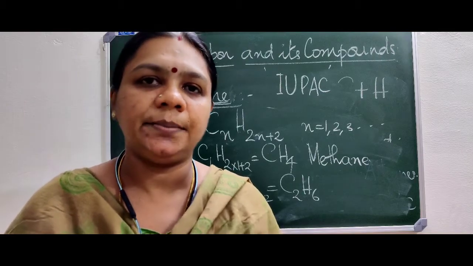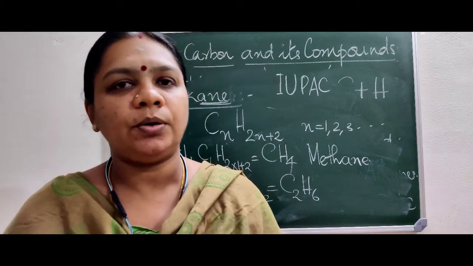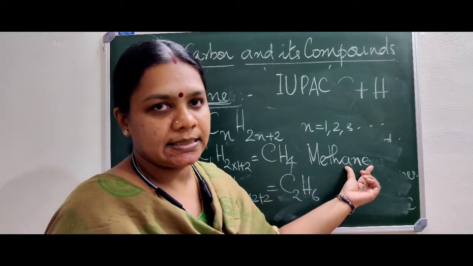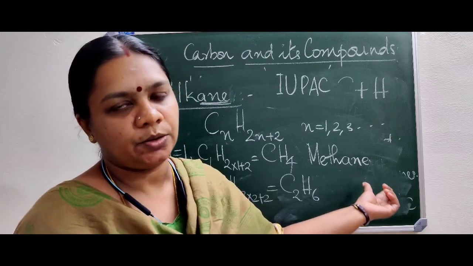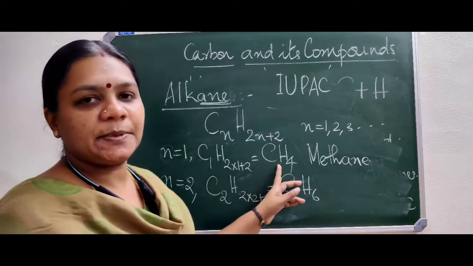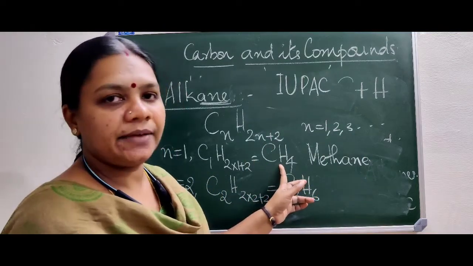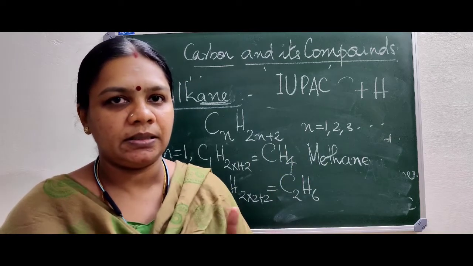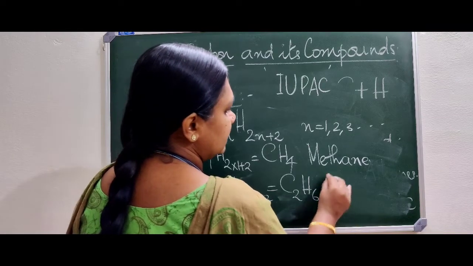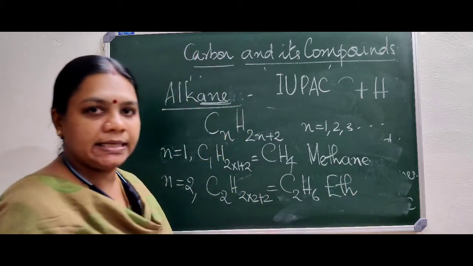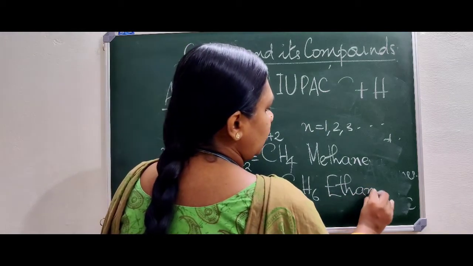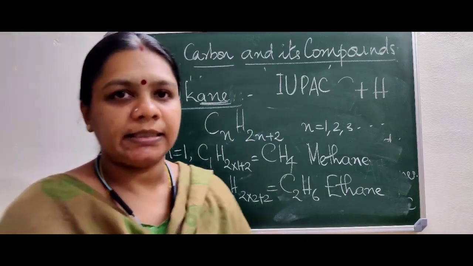METH is the general name given by IUPAC for any compound having only one carbon in its molecule, and the last three letters suggest that it is a saturated hydrocarbon. Saturated means only single bonds between carbon. Now, coming to carbon 2, the general name assigned by IUPAC is ETH. Therefore, the last three letters will be the same. We call that particular compound ethane.